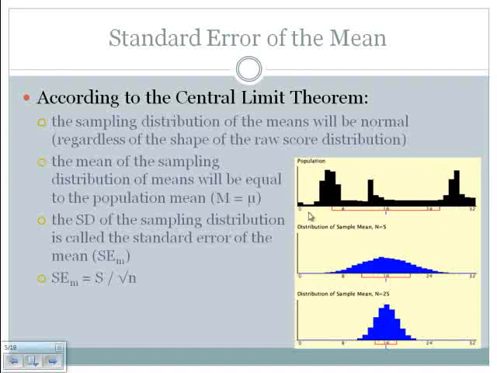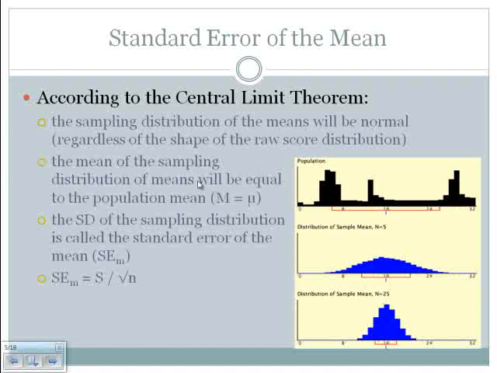Very quickly you can see that this distribution is very far from being normally distributed. But if we did take 1,000 samples, calculated the mean of each of those samples and put it into a frequency distribution, that sampling distribution of means would be normal regardless of the shape of the raw score distribution.